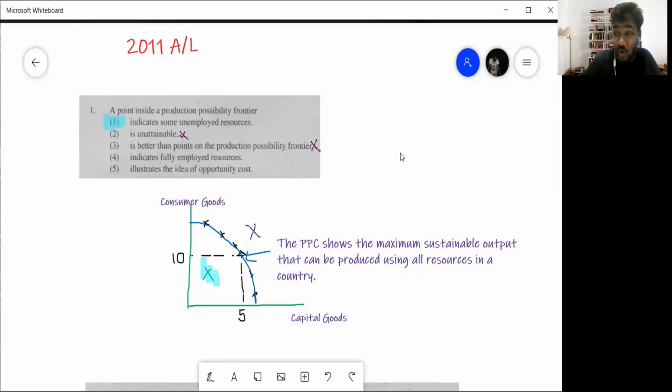If you follow that method and keep on doing it year by year, by the time you come to, let's say, 2019 or 2020, you will realize that all the possible MCQs from this unit have now been discussed. There is nothing new that you have to learn. Maybe in the 2011 paper, you might get all 5 MCQs wrong. That's perfectly fine. But learn from it. See where you went wrong. And then by the time you come to 2019 or 2020, you will figure out that all your MCQs have now improved. Now you can do it better. So that is what I would recommend as a study strategy to get things done.